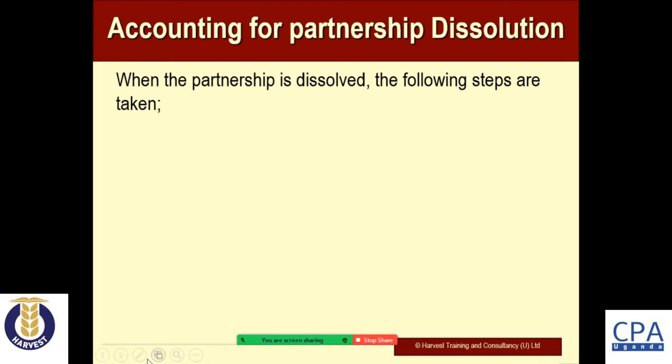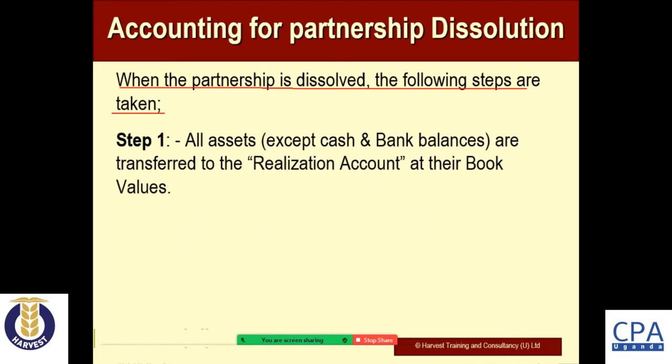So we mentioned in the slide that when a partnership is dissolved, the following steps are taken. So the very first step is to transfer all assets. Step number 1. All assets except cash and bank balances are transferred to the realization account.